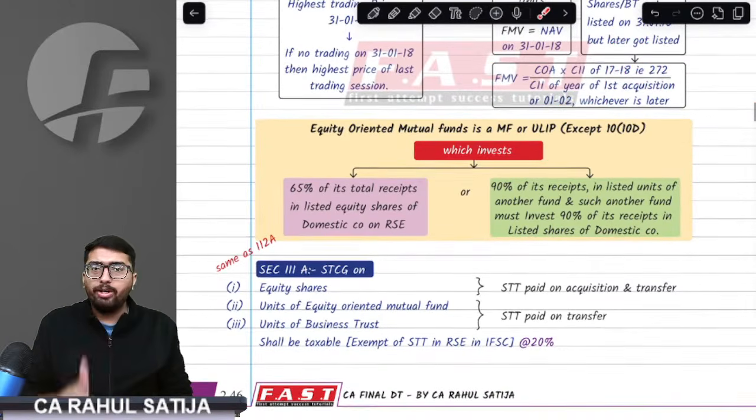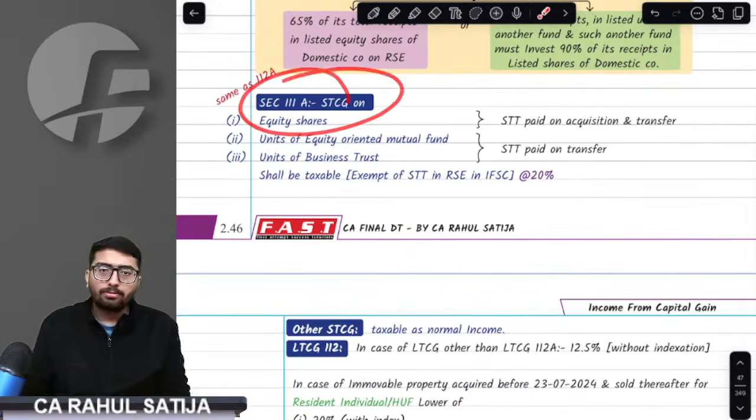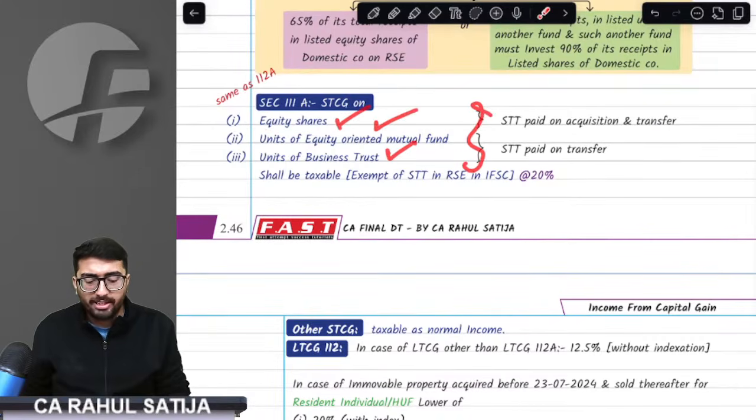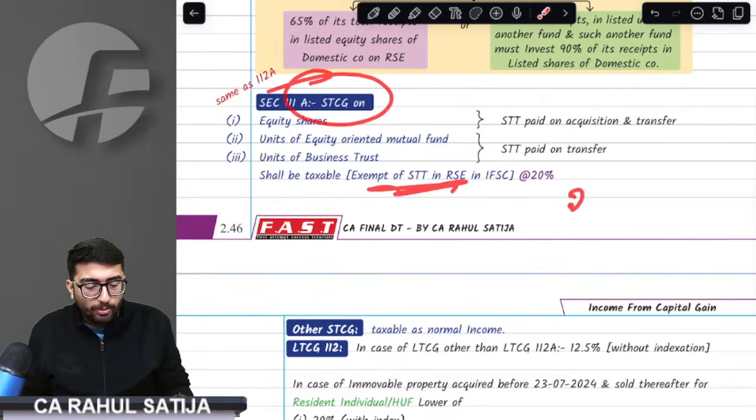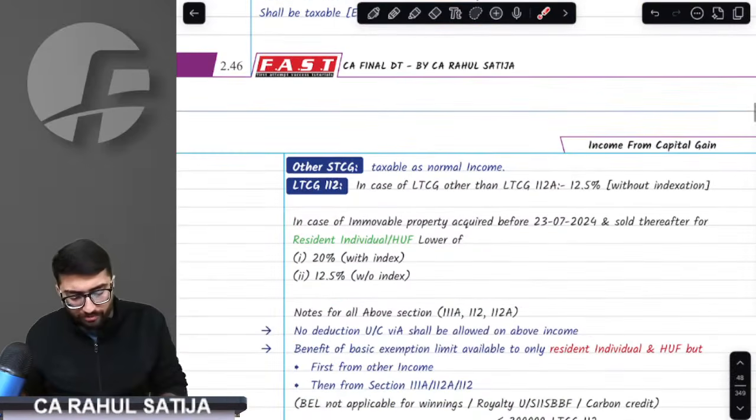But this point 1.2 is very simple. Very simple section it is. Come on to 111A. Whatever securities are referred to under 111A, like equity shares and equity oriented mutual funds, on which STT has been paid, if you have any short term capital gain, then 20% tax flat would be charged to you. Then we have